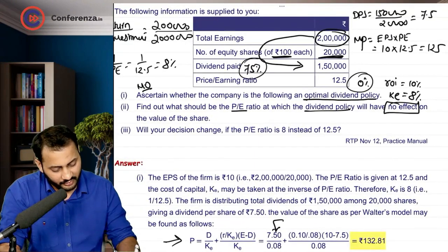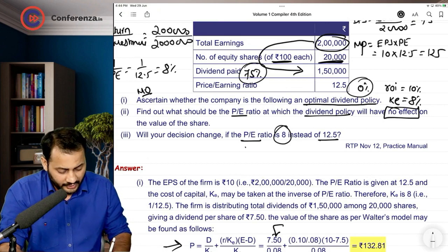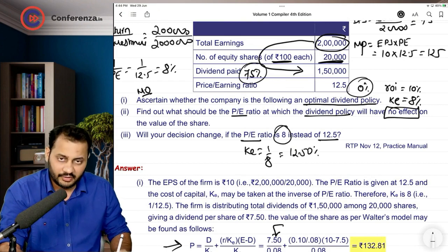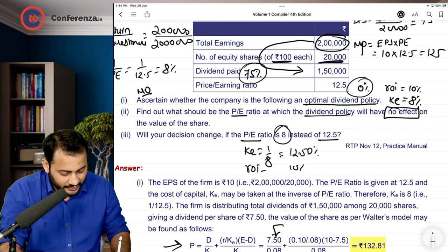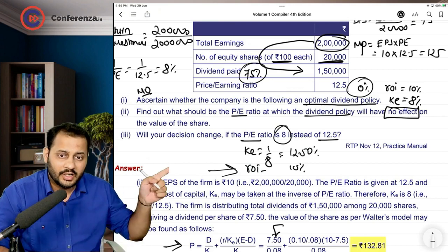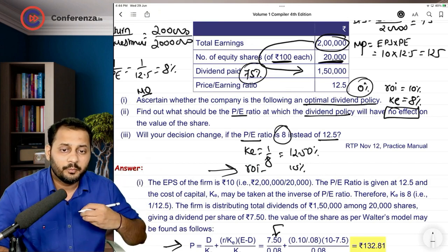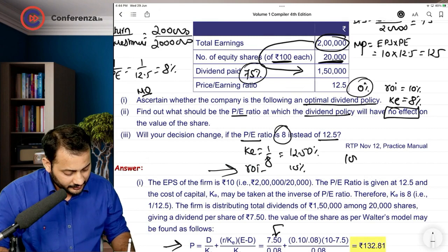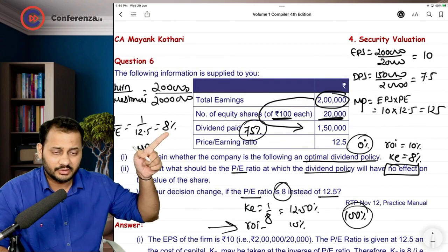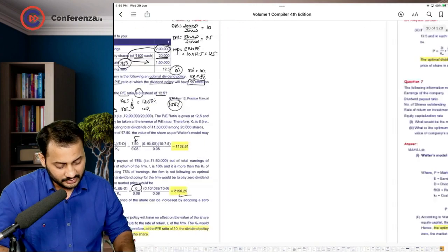Last: will your decision change if the PE ratio is 8 instead of 12.5? If the PE ratio is 8, the cost of equity will become 12.5%. ROI is only 10%. Now we can say that ROI is less than cost of equity. Investor would want the company to distribute the entire dividend. That means 100% will be the optimum payout ratio, and still the company is following 75%. You have to give the market price at 100% dividend payout ratio in the last answer.